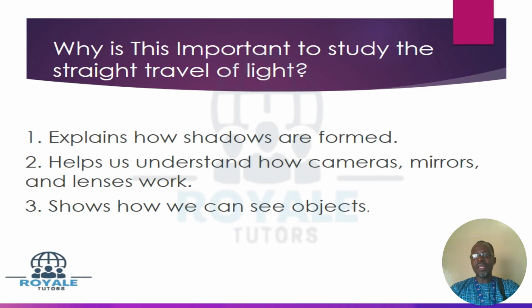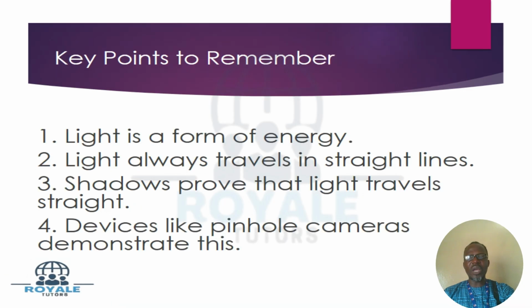Okay, let's also look at key points to remember. With what I've just said in this video, what are the things you need to remember? Number one thing that you need to remember is light is a form of energy. Another thing is light always travels in a straight line. Get that fact, that light always travels in a straight line.